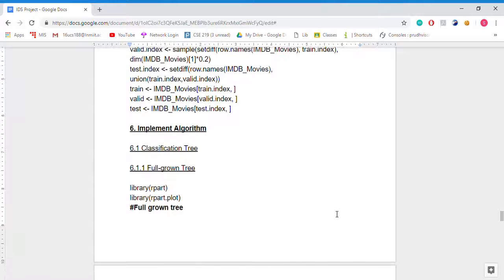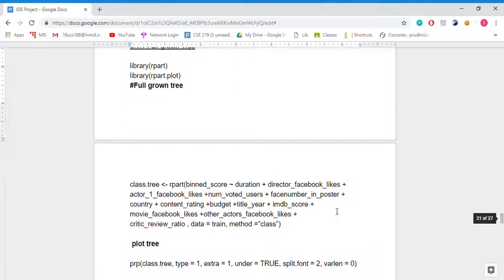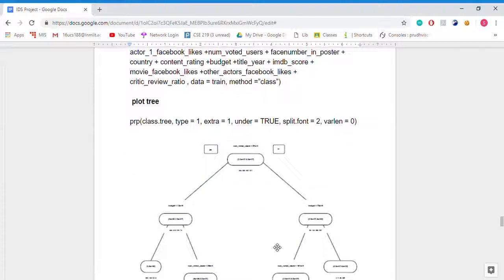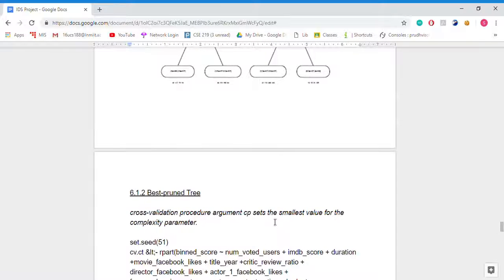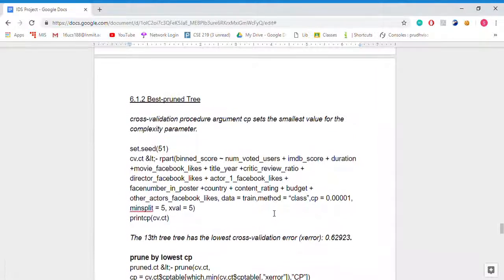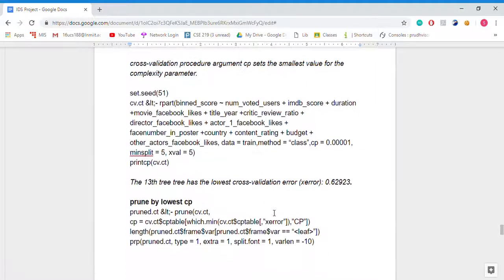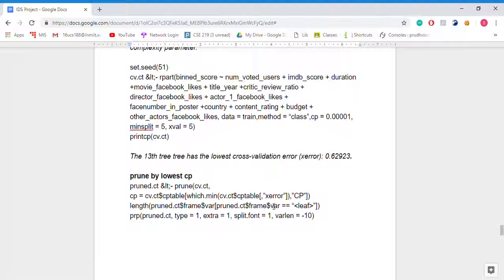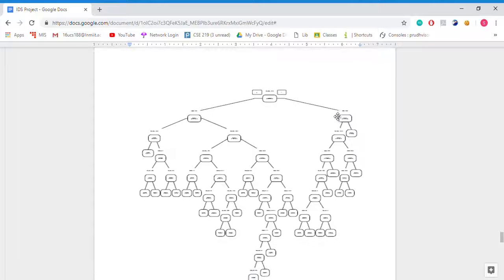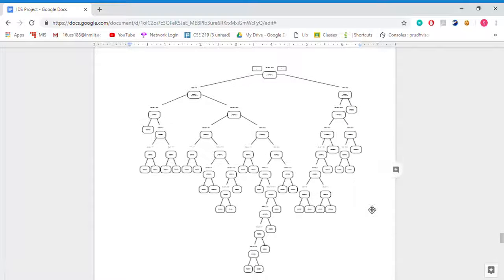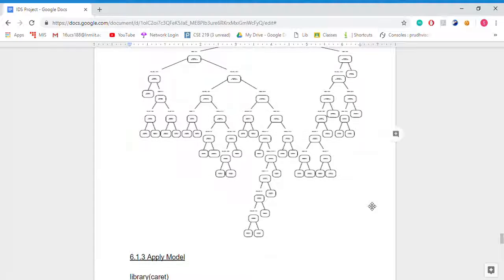First we are implementing the full grown tree. Here we are taking all the attributes and plotting accordingly. This is the plot of the tree. Now the best pruned tree. This is the code for the best pruned tree. We are taking the X error value, which is the lowest, 0.62923. Here is the best pruned tree. It is featuring all the attributes in the tree.